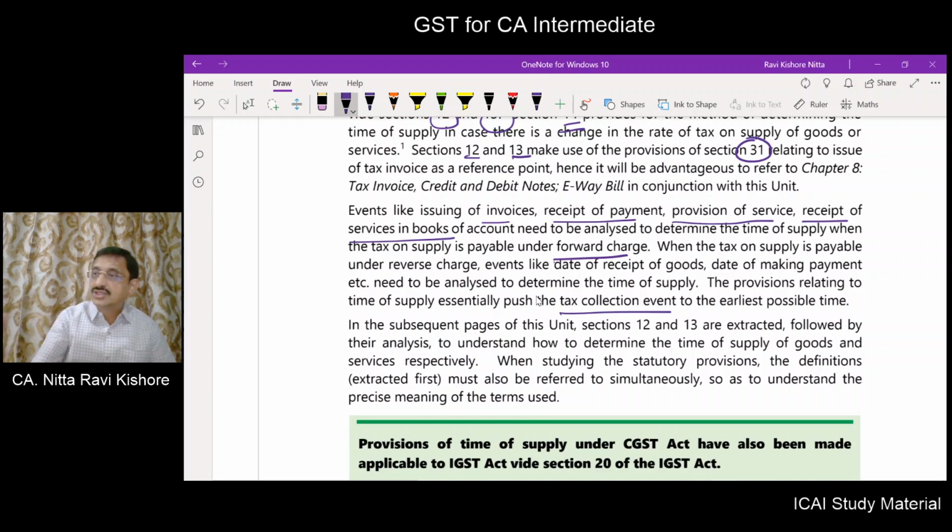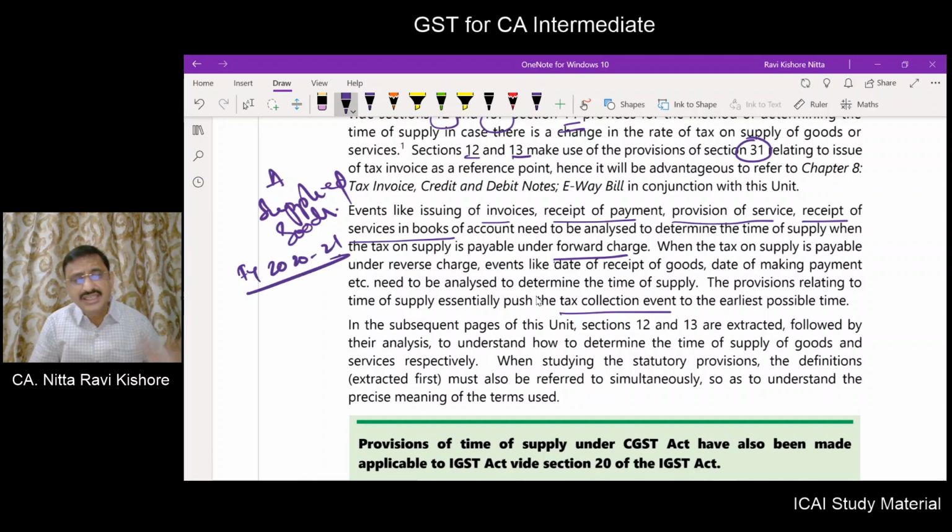So the government has to collect tax. Suppose Mr. A has supplied goods during financial year 2020-21. Does it mean that the government is going to wait for the taxes until the completion of the financial year 2021?